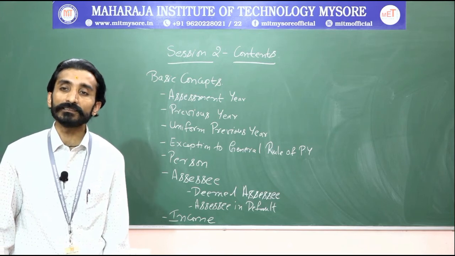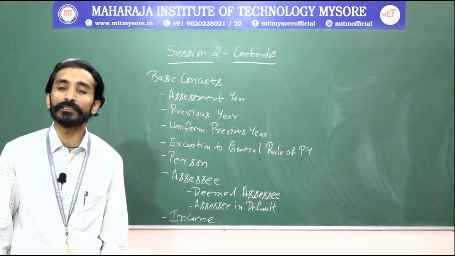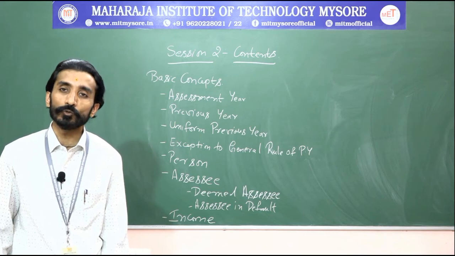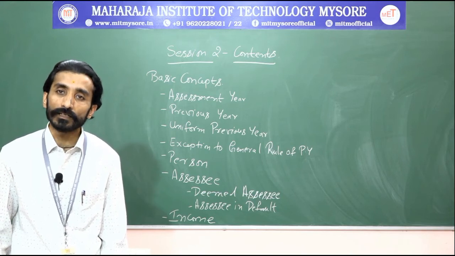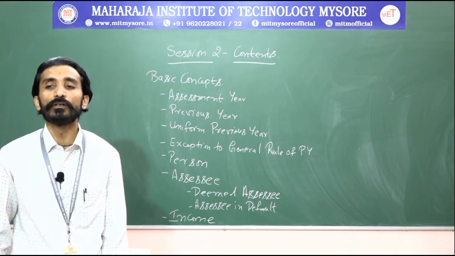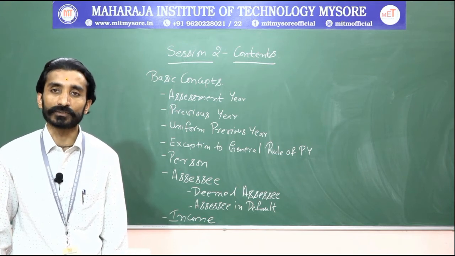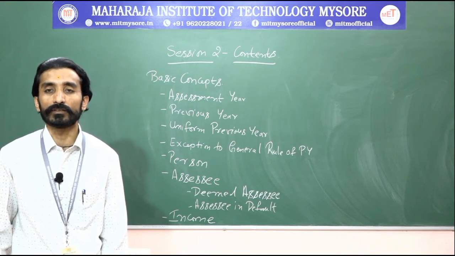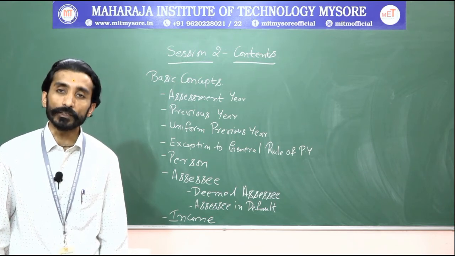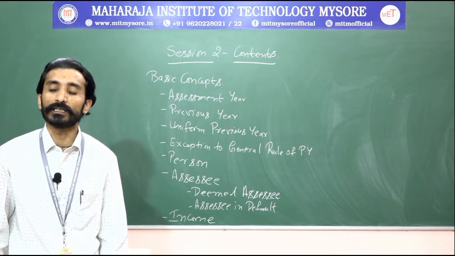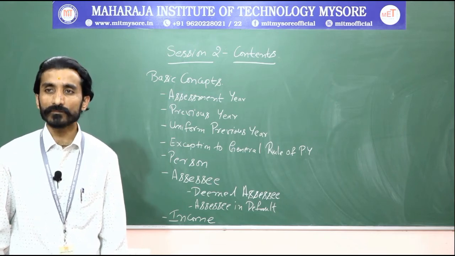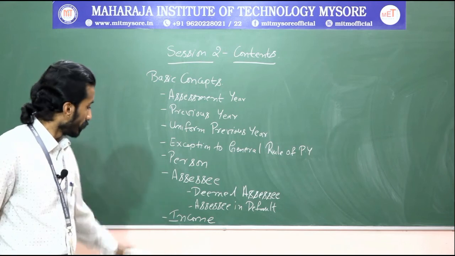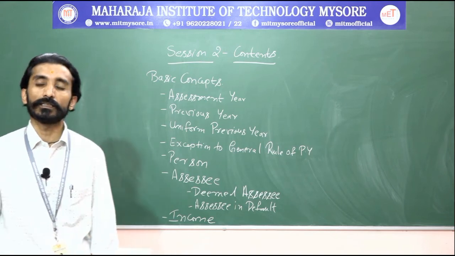Next thing is assessee in default. So what do you mean by this assessee in default? As I said earlier, you will be involved with certain Income Tax Act obligations. At that point of time you will fail to pay the taxes or you will fail to fulfill the tax norms. So at that particular point of time you become a defaulter. So when you become a defaulter, you will be said to be an assessee in default. Clear? Next thing is we will move on to the last concept of the session, that is income.